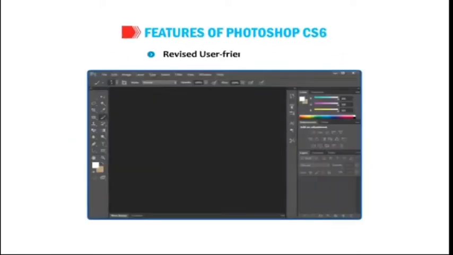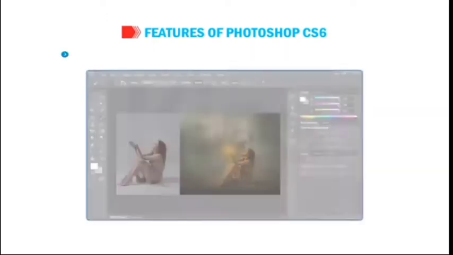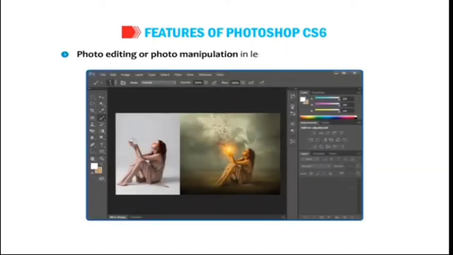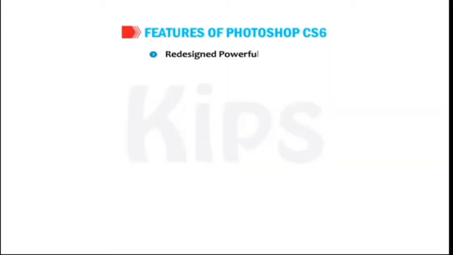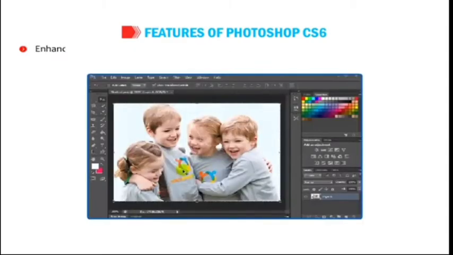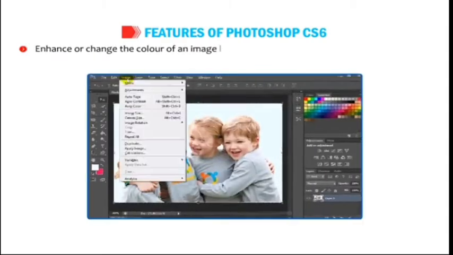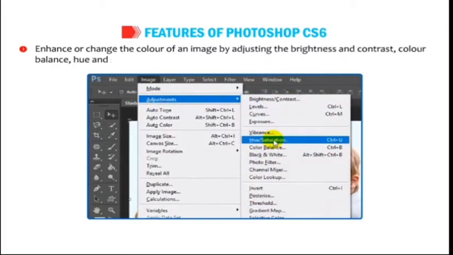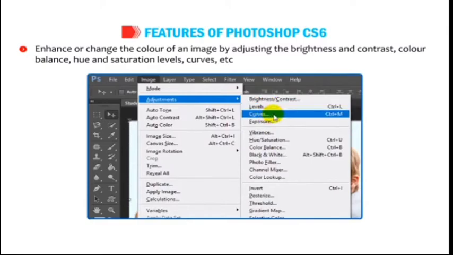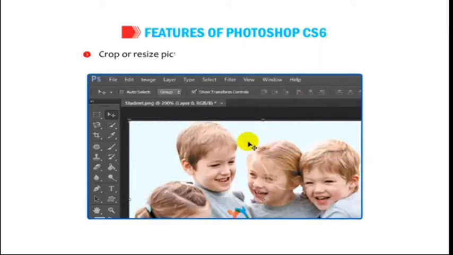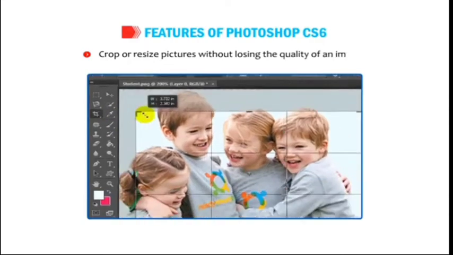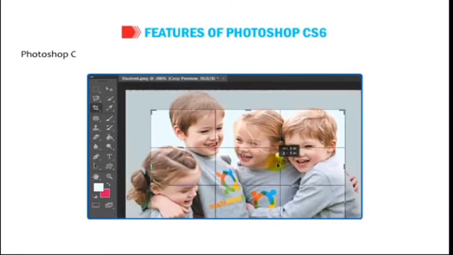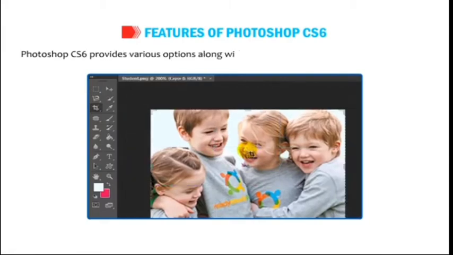Revised user-friendly interface. Photo editing or photo manipulation in lesser time and with little effort. Redesigned powerful tools to enhance or change the color of an image by adjusting the brightness and contrast, color balance, hue and saturation levels, curves, etc. Crop or resize pictures without losing the quality of an image. Photoshop CS6 provides various options along with the crop tool to make it work even better.